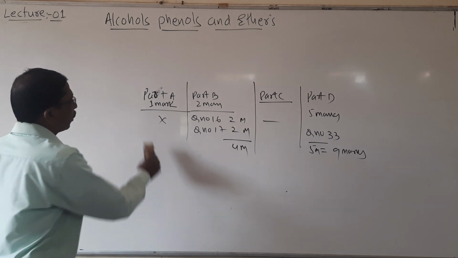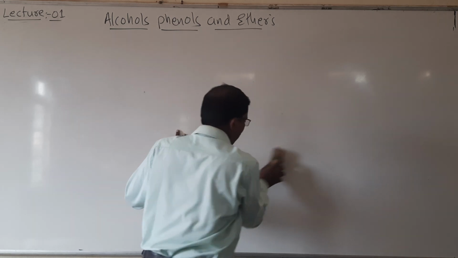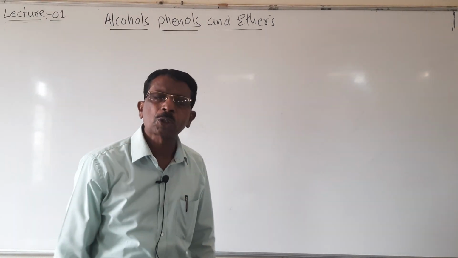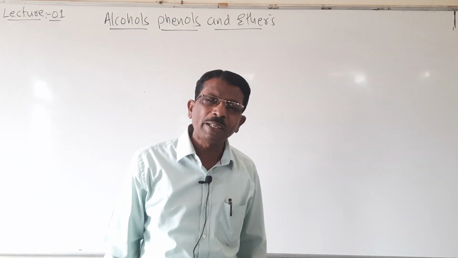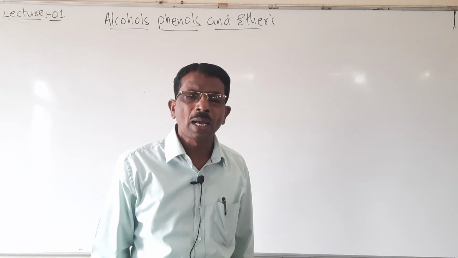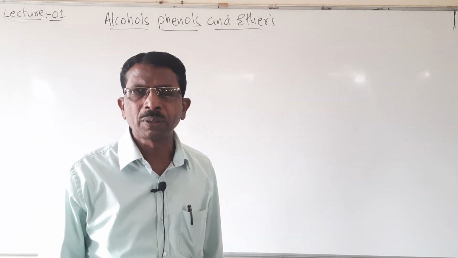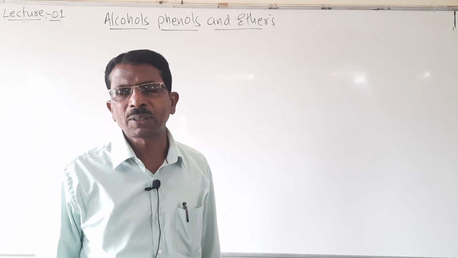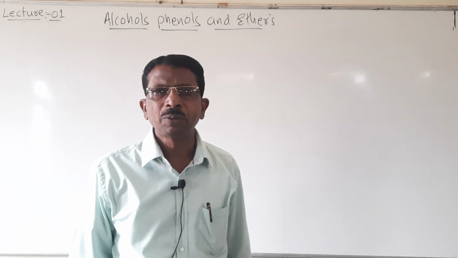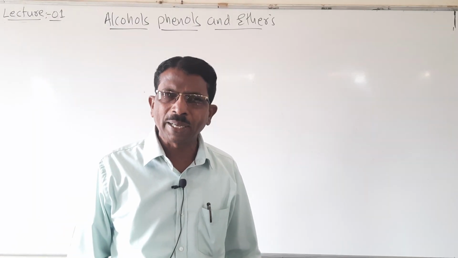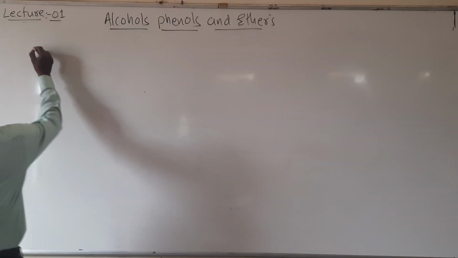Then let us see what alcohols and phenols are in general. How are alcohols and phenols defined? Look here students, alcohols and phenols are formed when a hydrogen atom of an aliphatic hydrocarbon as well as an aromatic hydrocarbon is replaced by an OH group. The OH group is called the hydroxyl group. These are called alcohols and phenols. They play a very important role in our day-to-day life, in the medical field as well as in industries.